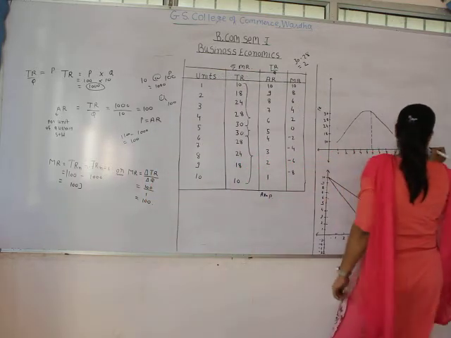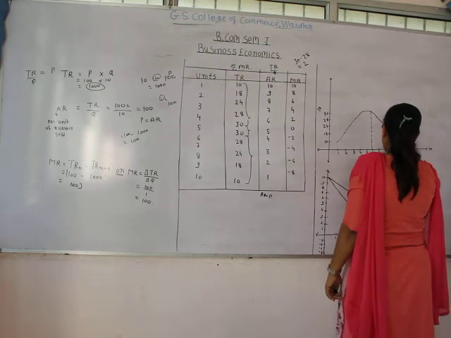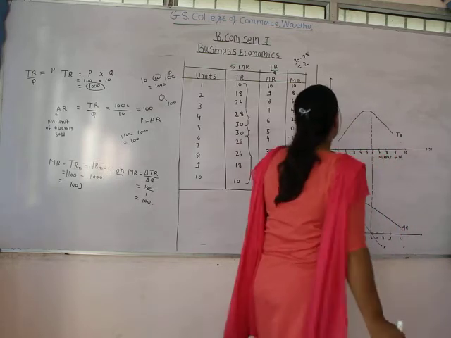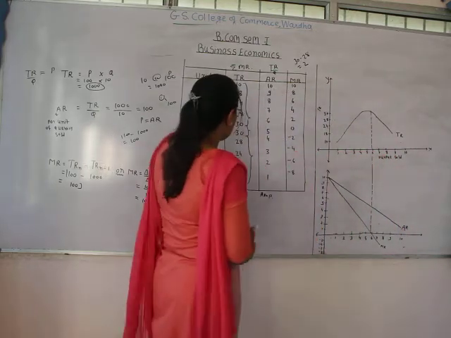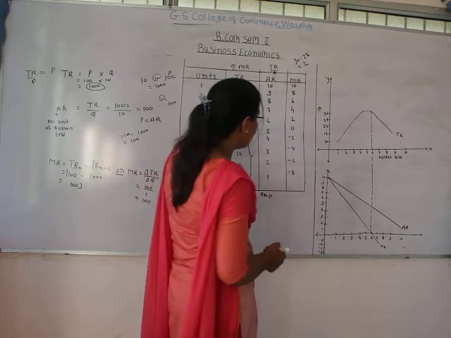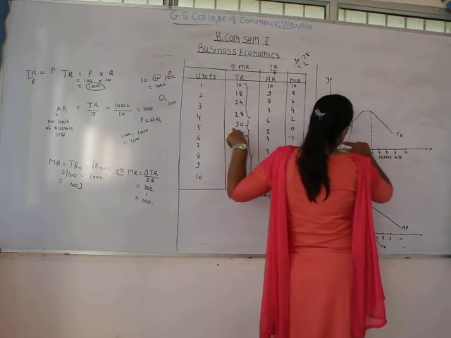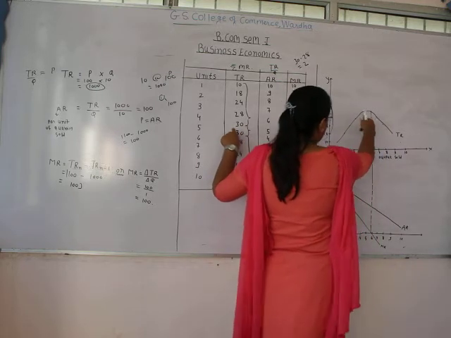On the x-axis we have represented the output sold or quantity sold, and on the y-axis we have represented the total revenue. As in the table, you can see that up to the fifth unit the total revenue is increasing. So here also you can see that total revenue is increasing at increasing rate up to the fifth